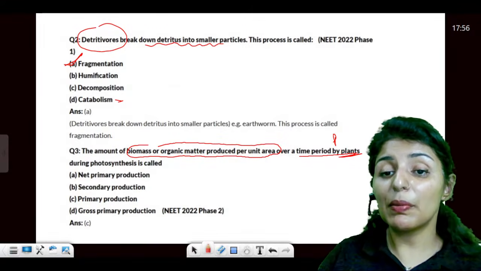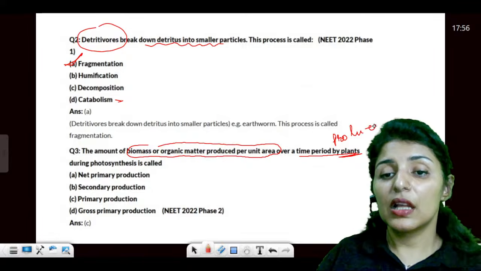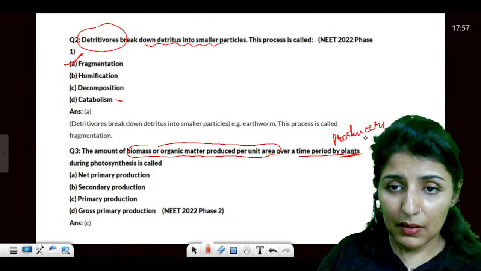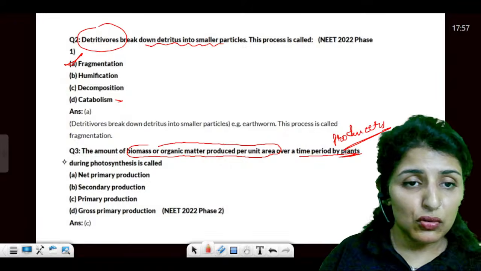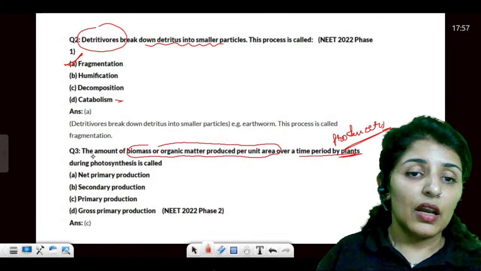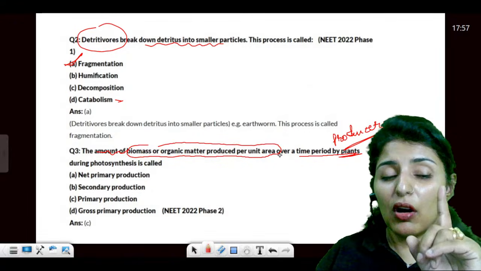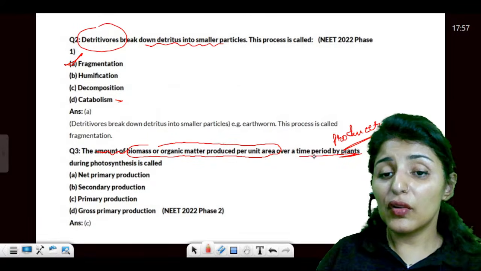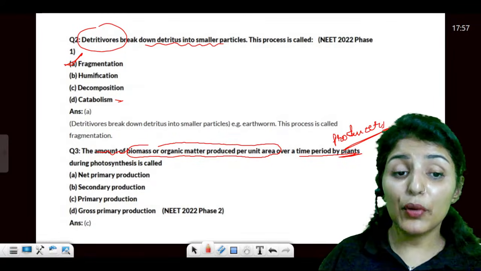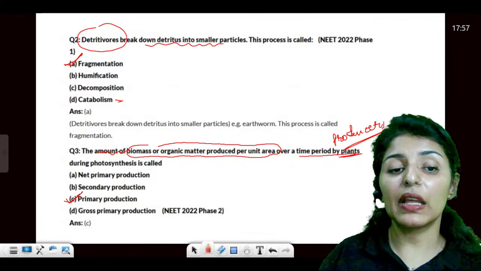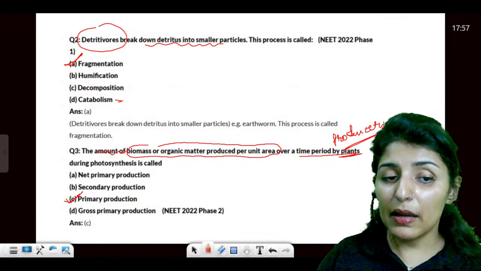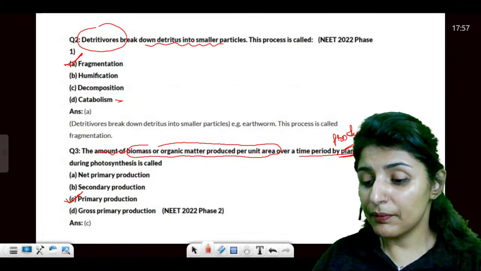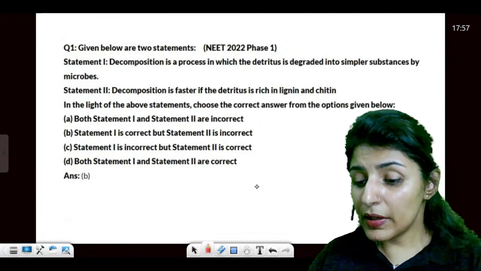Okay. Now, the amount of biomass or organic matter produced per unit area over a given time by plants. So when we are talking about plants, that is the producers, it is always primary production. Are these points clear? Please let me know that these points are clear to you all.